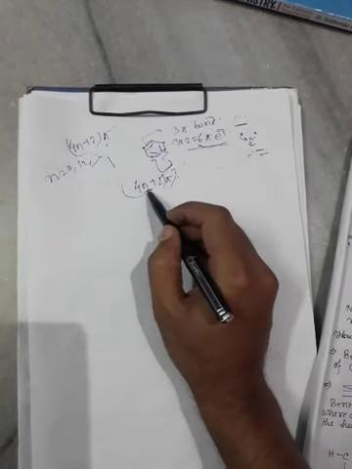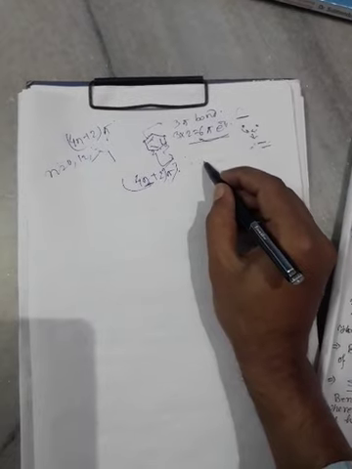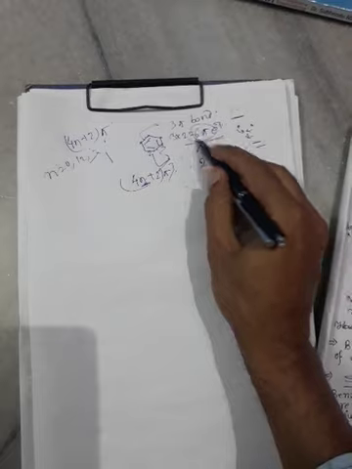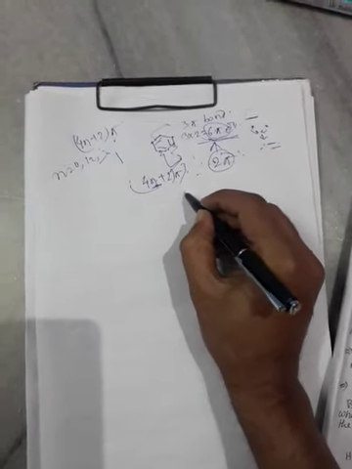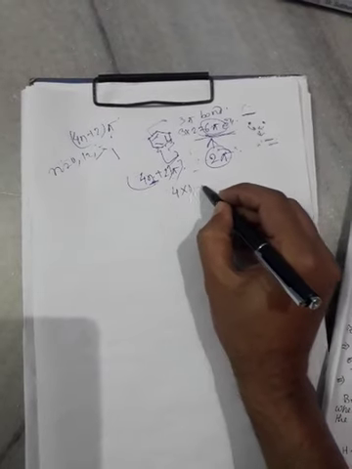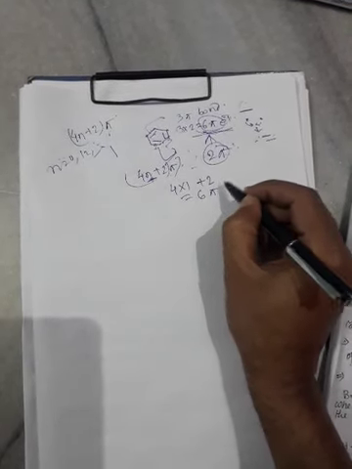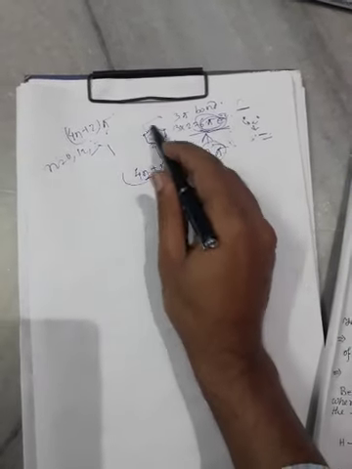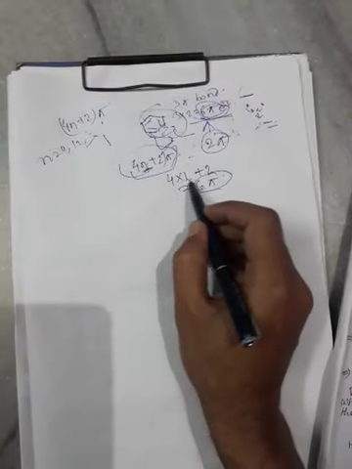If I put n equals 0, then we get the value 2 pi. There is no similarity between these two. Now if I put n equals 1, then 4 into 1 plus 2 equals 6 pi electrons, and this is similar to this. Thus we can say this compound obeys Huckel's 4n plus 2 pi electron rule, where n equals 1.